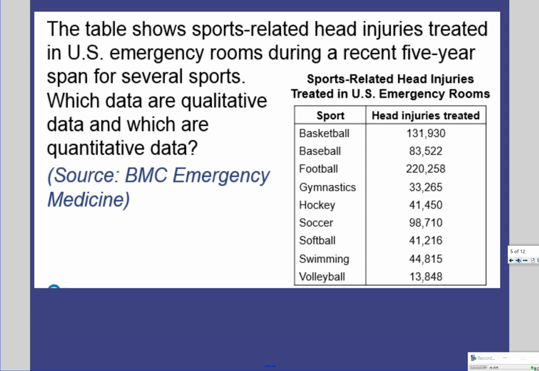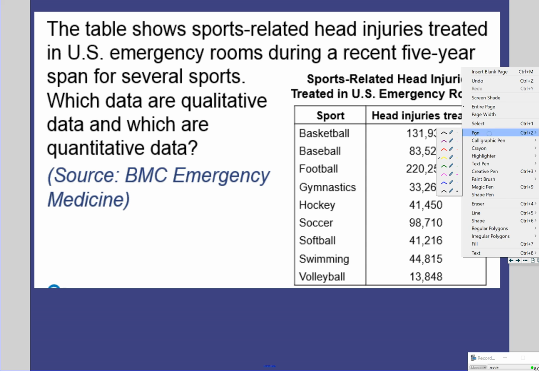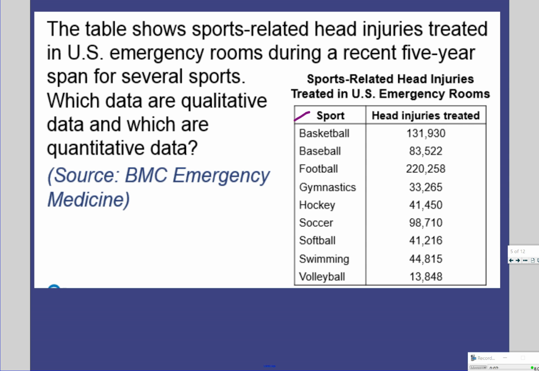The first one, the sports, are qualitative. The categories of things are a good way to remember that. I'll just put qualitative there. Qual. Labels of things, anything that's definitely not numerical is qualitative.